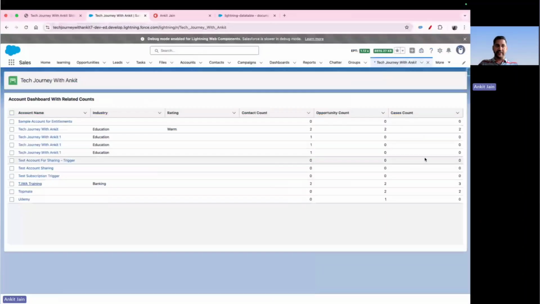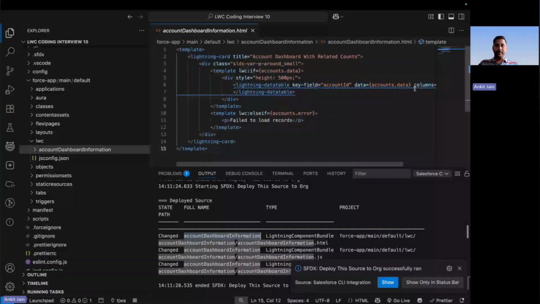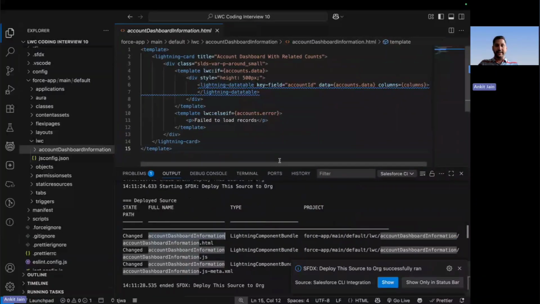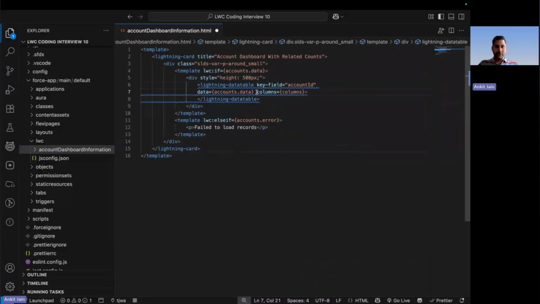Now moving to the next activity that we have to work on, where we're supposed to add the row level actions, where we have to put the three actions using which the user can create the contacts, opportunities, as well as the cases. So to do this, the very first thing that we have to do is on the HTML file. Let me navigate here. On the HTML file, there are a few attributes that need to be added.